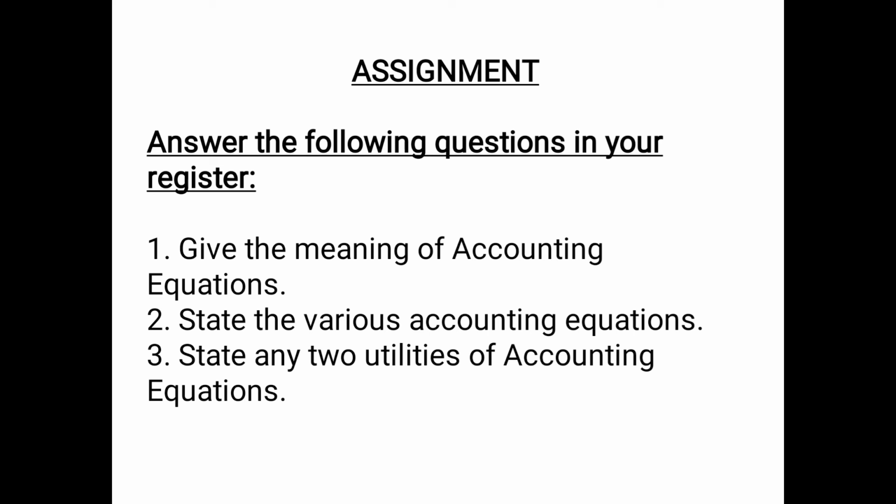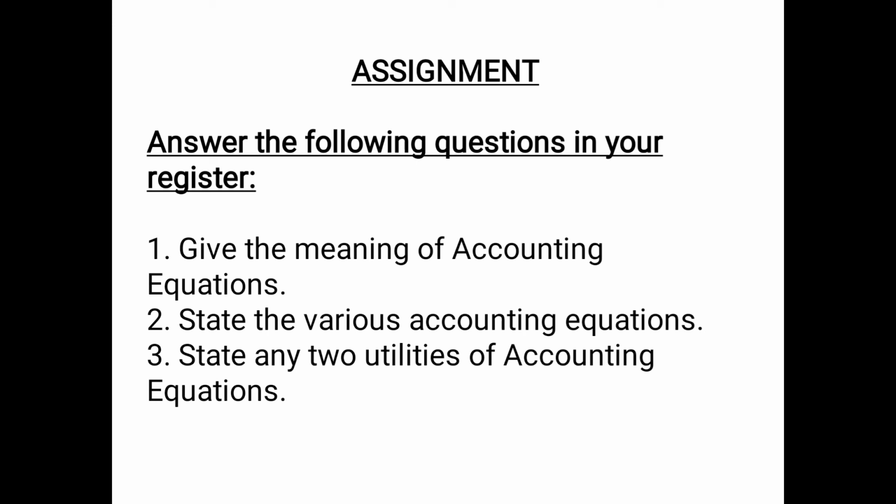Question number 2, state the various accounting equations. The answer to this question is: asset is equal to liabilities, asset is equal to liabilities plus capital, and asset is equal to liabilities plus capital plus revenue minus expenses.